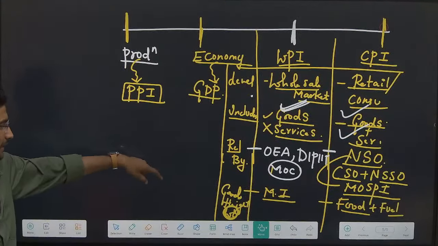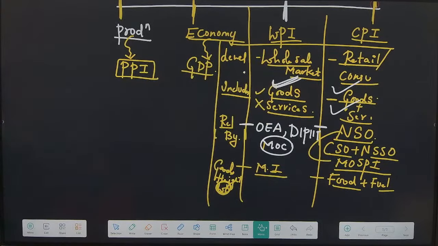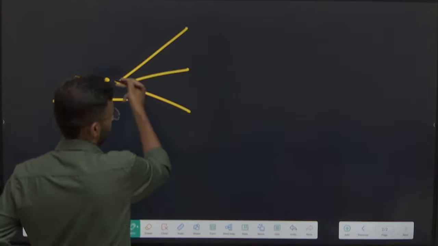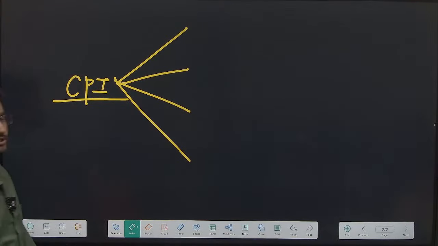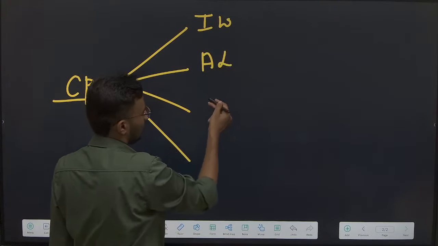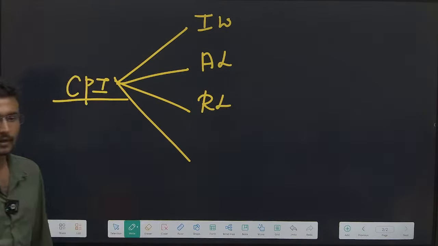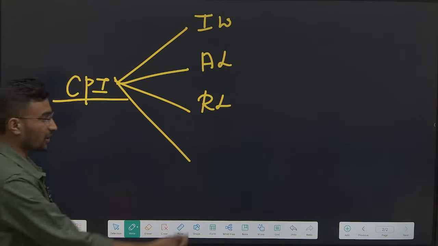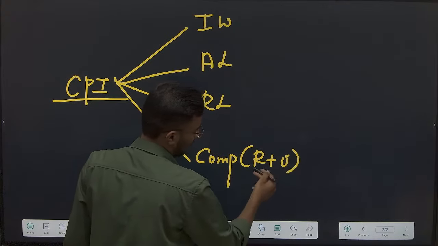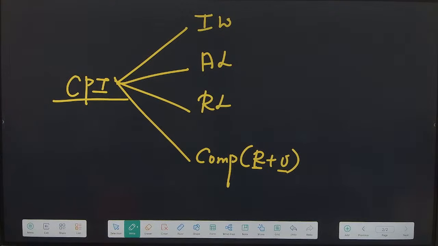Sir, there is one last thing, the types of CPI. What are the different types of CPI? How many types are there? It is 4. CPI-IW, CPI agricultural laborer, rural laborer. Last one, it is combined. What does combined mean? Rural data is monthly, while urban data is weekly, and combined includes both.